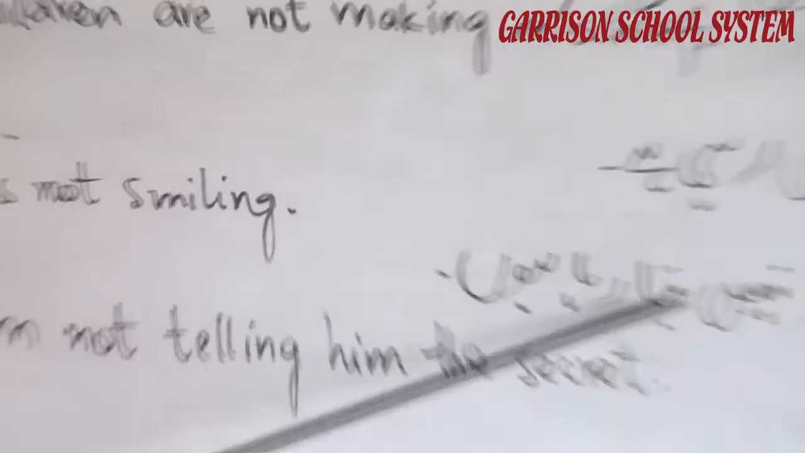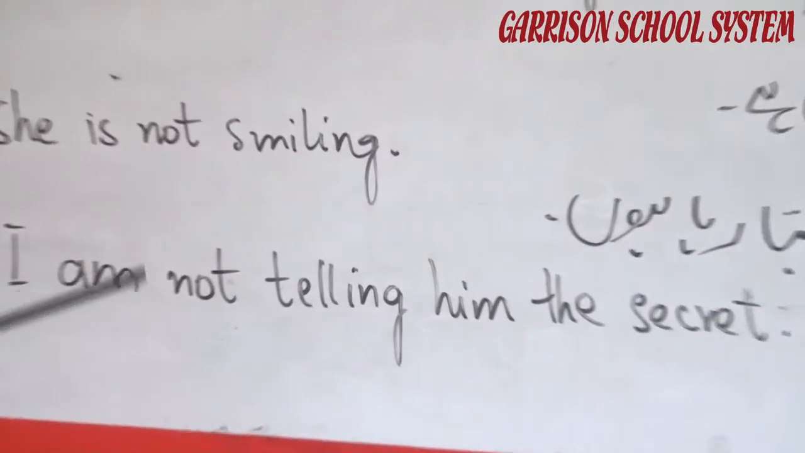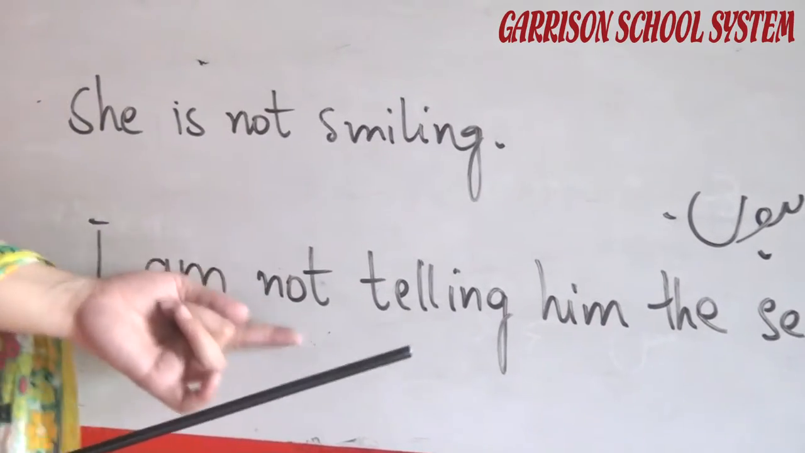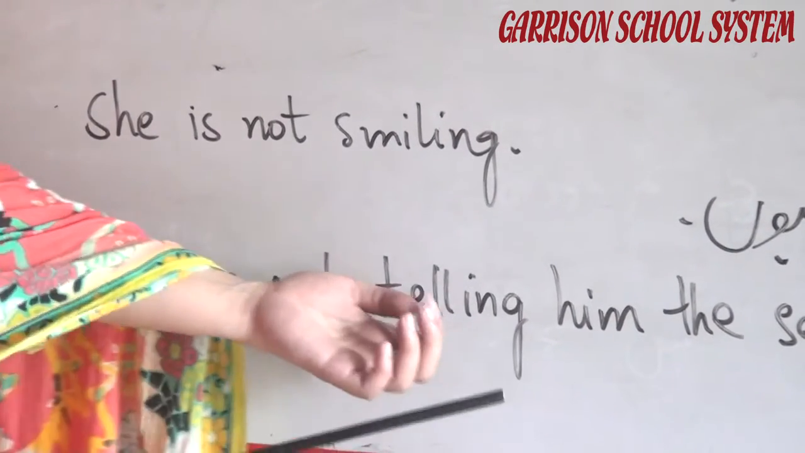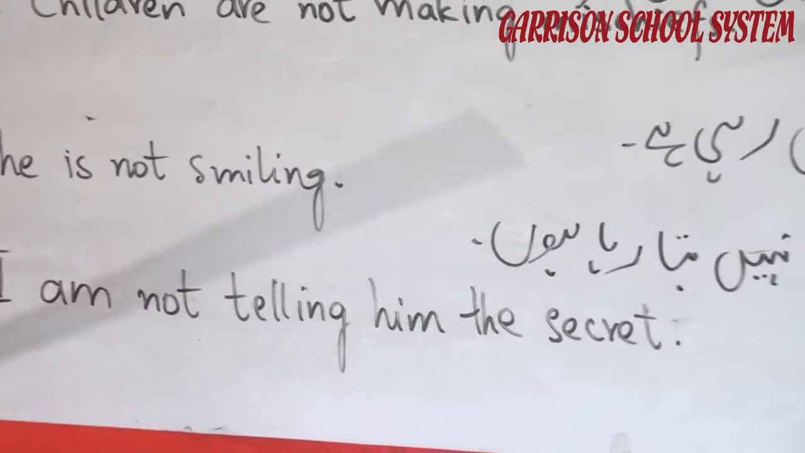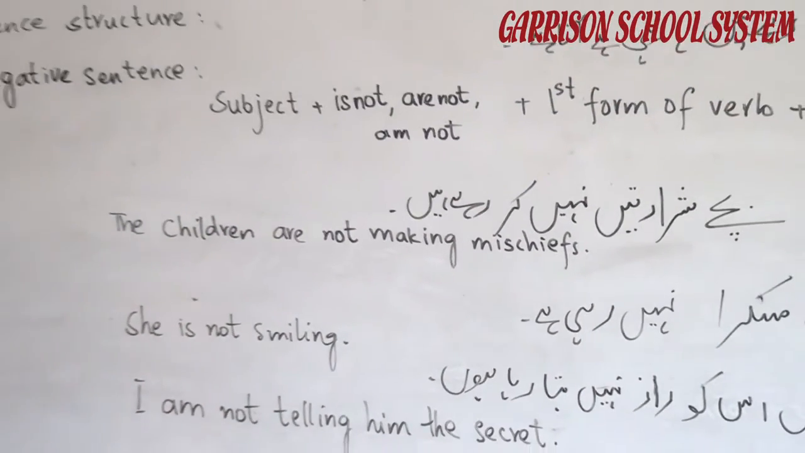मैं उसको राज नहीं बता रहा हूँ. I am not telling him the secret. I is also the first person, that's why we use the helping verb am with it, and not tell, first form of verb, ing with it. So I am not telling him the secret. Now coming to the interrogative sentences, that are the question sentences.